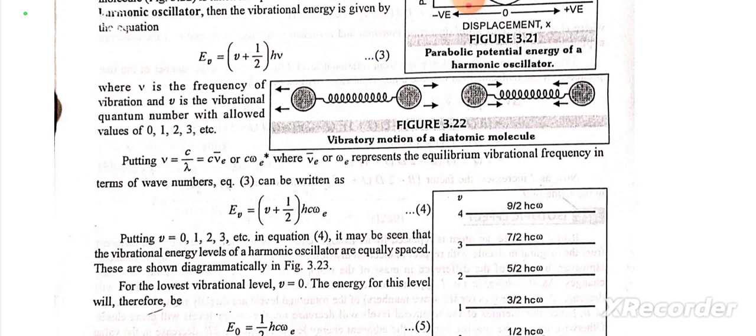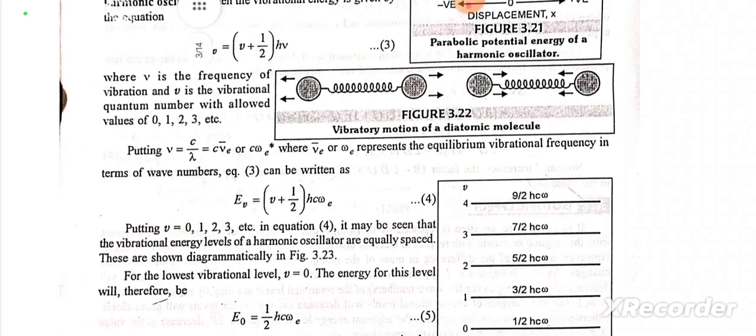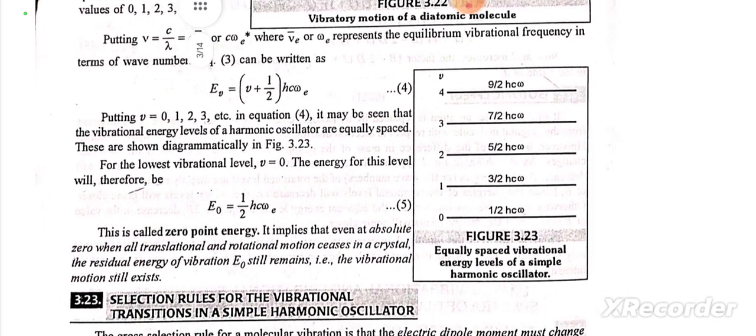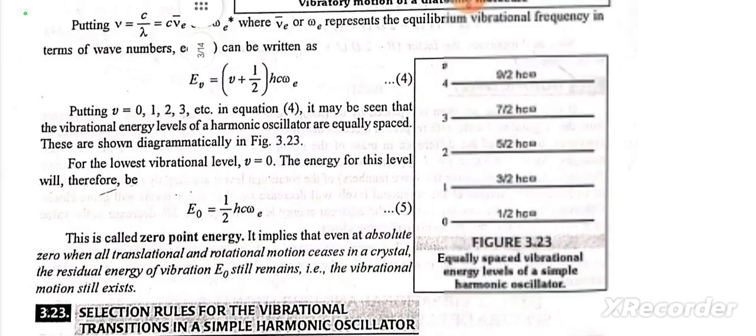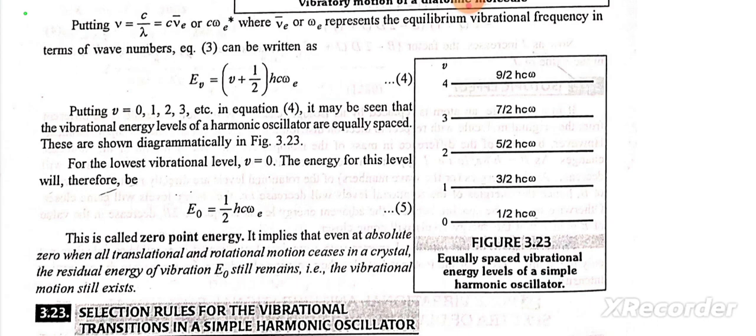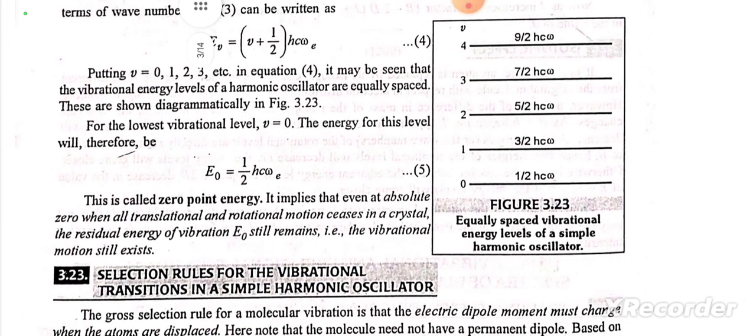Putting nu is equal to c upon lambda is equal to c nu bar e, or c omega e, where nu e bar or omega e represents the equilibrium vibrational frequency in terms of wave number, equation third can be written as E_v is equal to v plus half hc omega e. Putting v is equal to 0, 1, 2, 3, etc. in equation fourth, it may be seen that the vibrational energy levels of a harmonic oscillator are equally spaced. These are shown diagrammatically in figure 3.23.